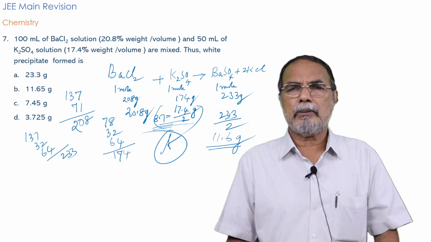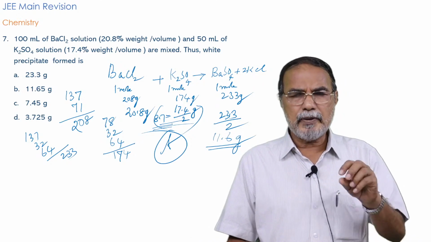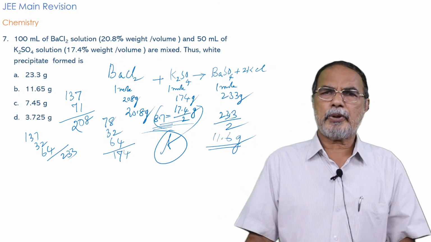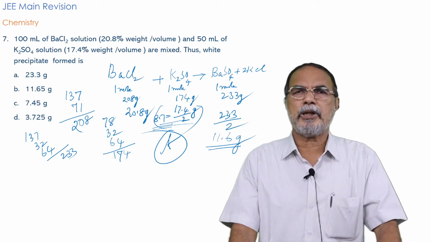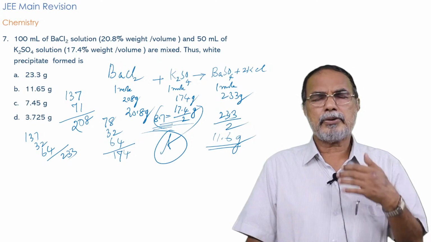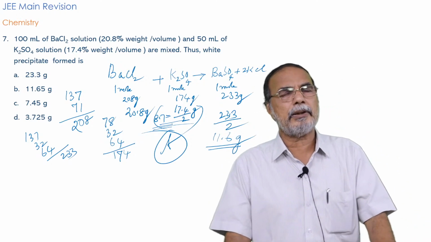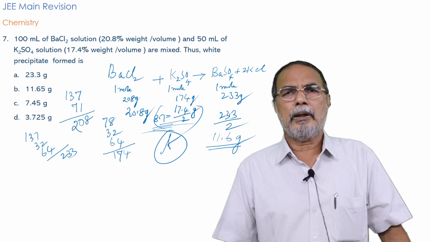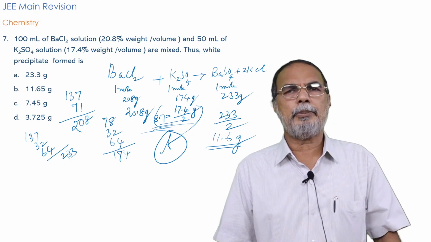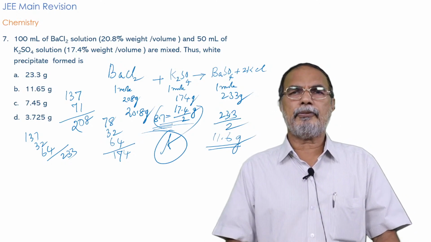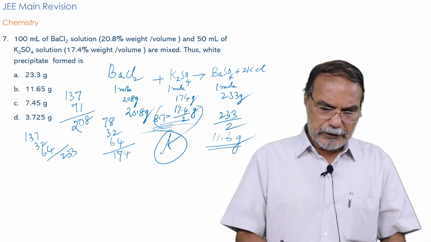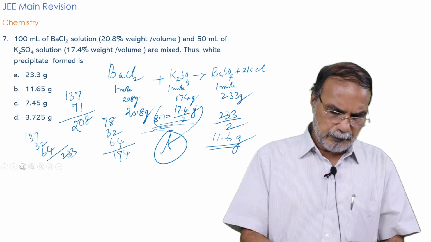Again, a problem on mole concept involving the concept of limiting reagent. The equation is pretty simple. Barium chloride plus potassium sulfate giving barium sulfate. The white precipitate formed is barium sulfate, and this reaction, recall, is usually used as a test for sulfate ions in qualitative analysis. To the solution of the sulfate, you are adding barium chloride solution. You observe the formation of the white precipitate, that is barium sulfate. So from that point of view also, the reaction is important. Okay. So that's all I would like to mention about this particular problem.